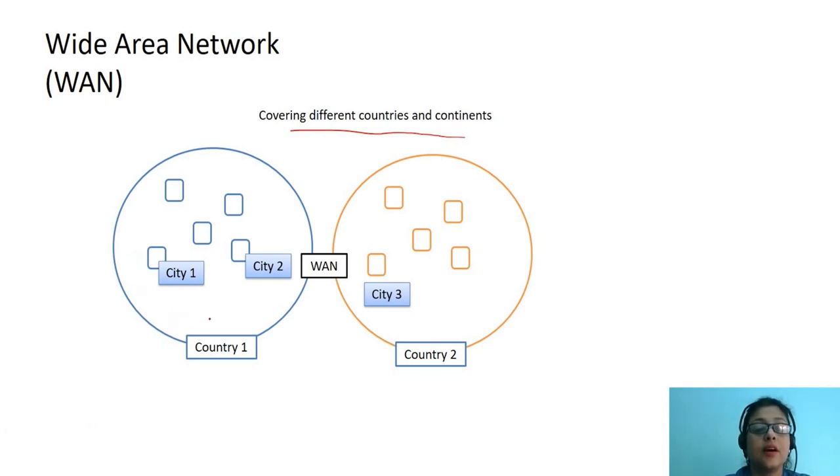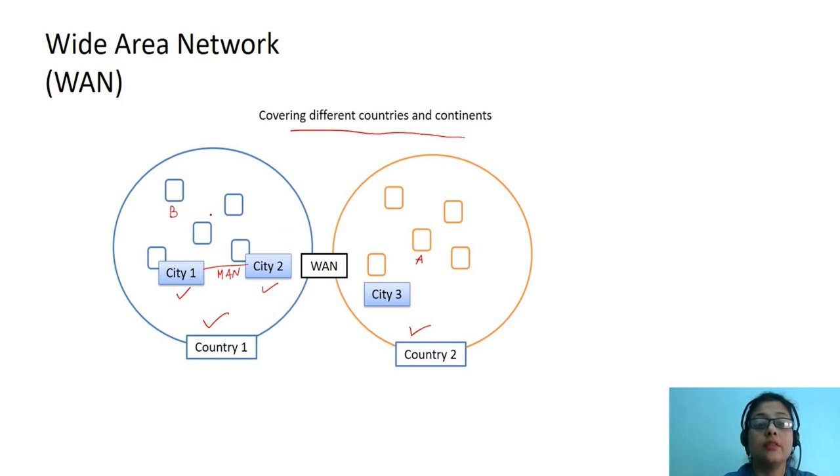We can see here we have a country 1 and country 2. And within the country, we can have city 1, city 2, which may be interconnected by using MAN. These two cities can be interconnected by using MANs. And there is another city 3 in country 2. So let's say we have a computer A here and we have another computer B here.